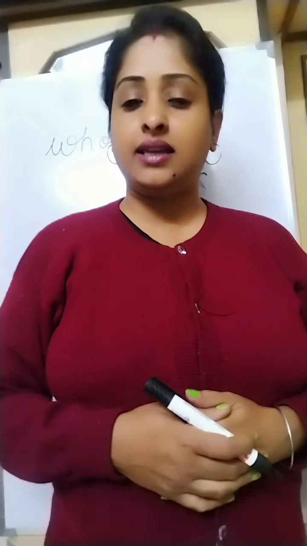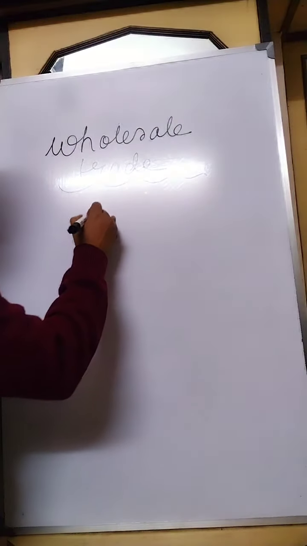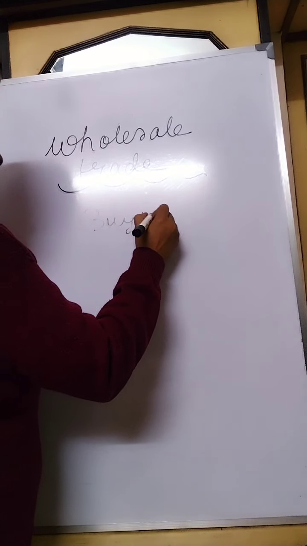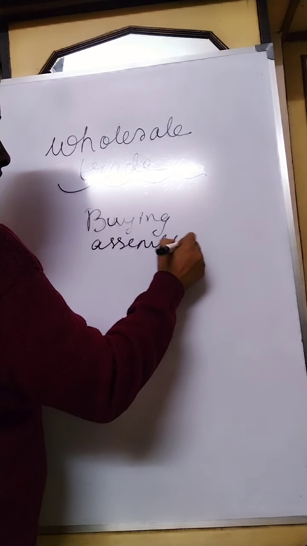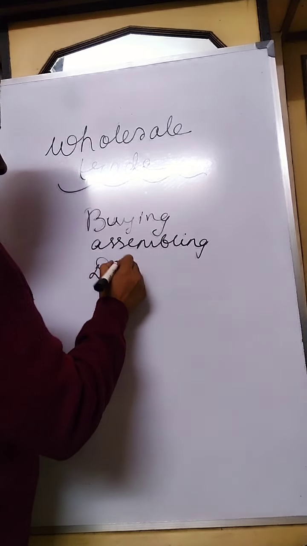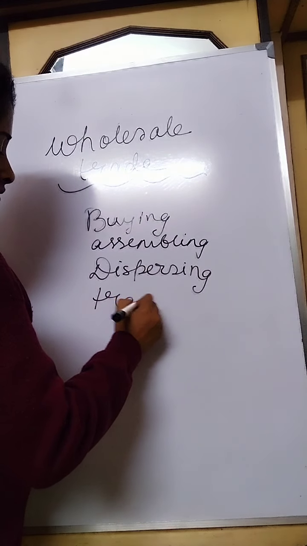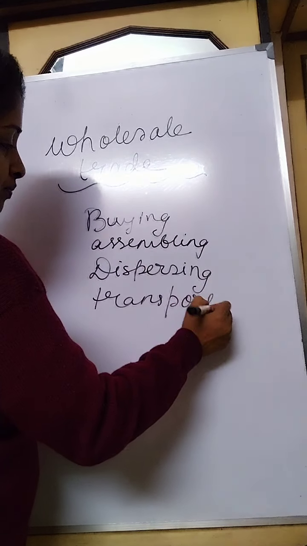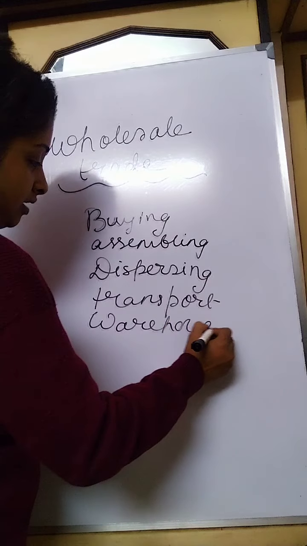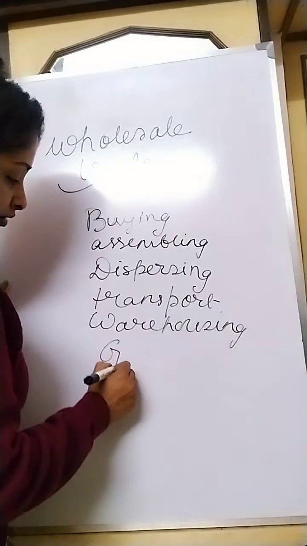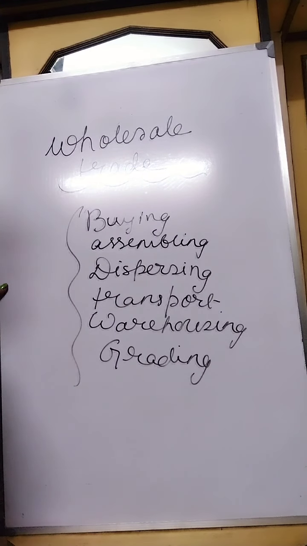Besides the fact that they make a profit, they have several other functions, like I have told you: buying, assembling, dispersing, transporting the goods, then warehousing, grading. I will be discussing all of them one by one in this class. Warehousing, then grading. So you can see the various functions they have.